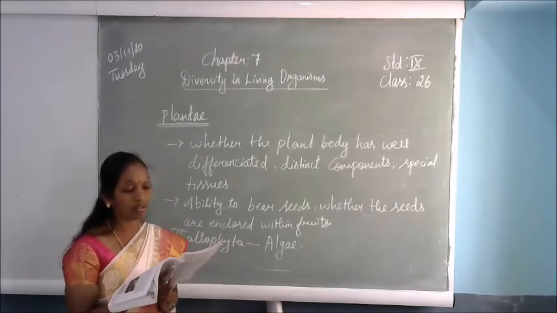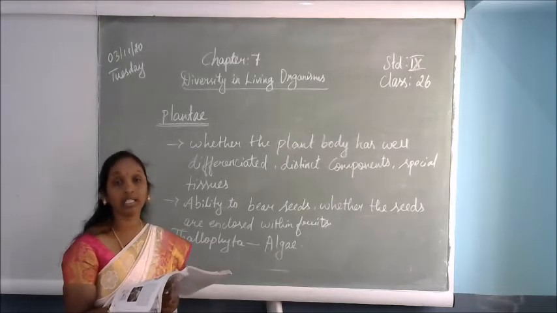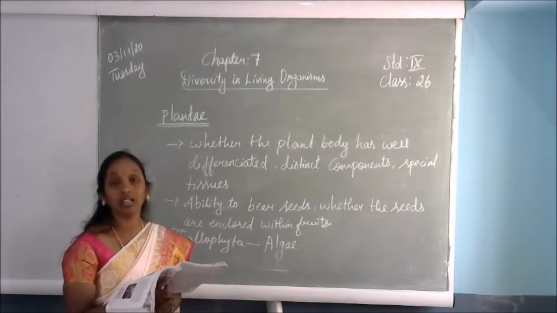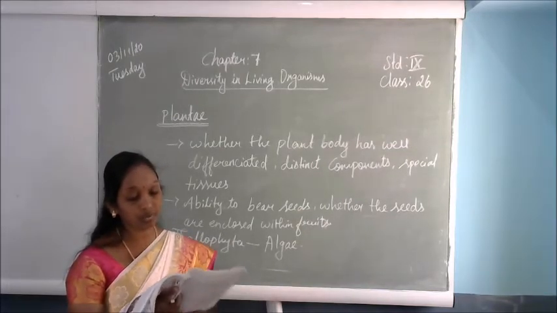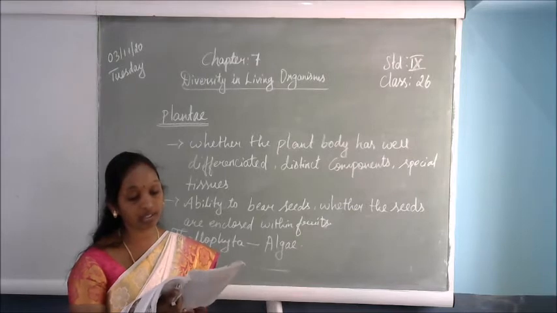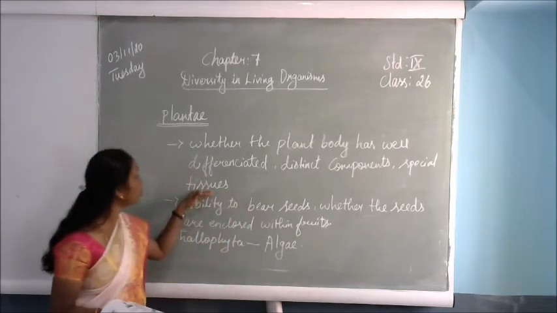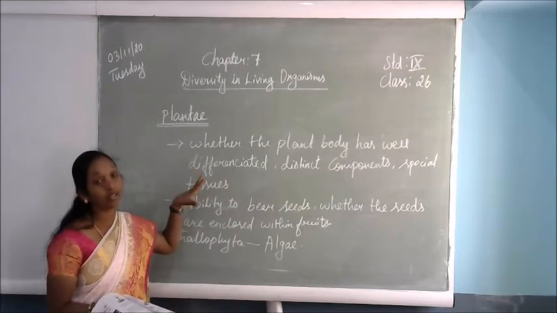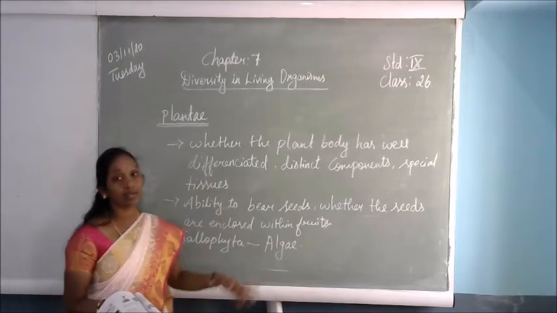The plant body is commonly differentiated to form stem and leaf-like structures. So in this plant family, there is a well-defined body structure. We can see a stem and leaf-like structures. However, there are no specialized tissues for the conduction of water and other substances from one part of the plant body to another. Here, the special tissues I have written, the xylem and the phloem, are not there in Bryophyta to conduct water and food from one part of the plant body to another.